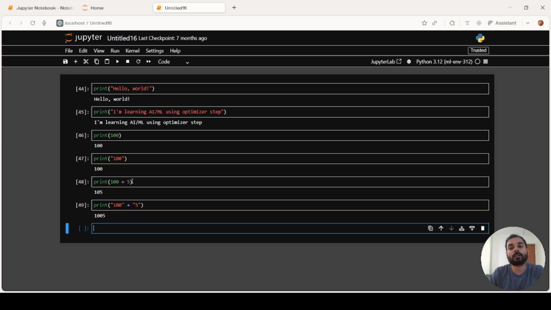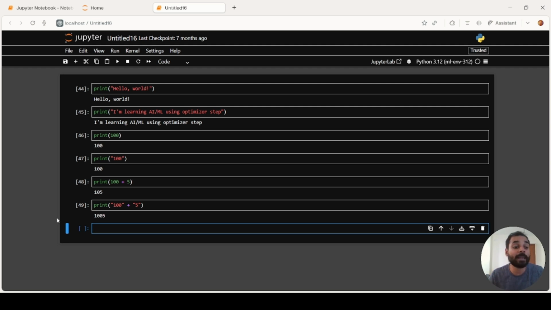But if we put these two values, 100 and 5, inside double quotes, it gives us a value of 1005. So here comes the distinction. Strings, when they are added, get concatenated. But if these are two numbers, they are added.